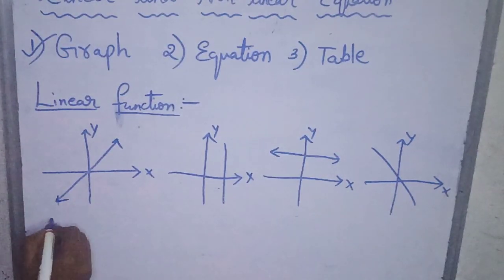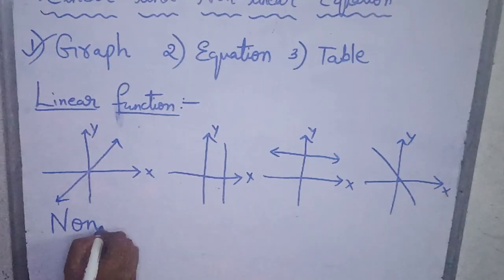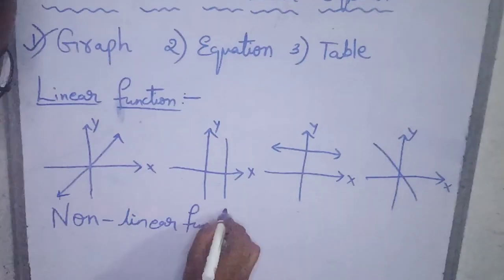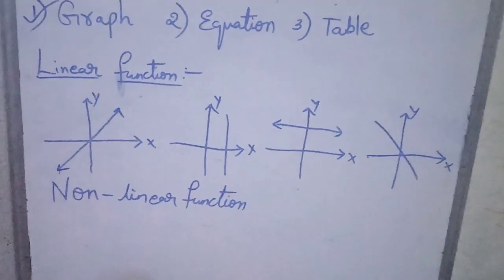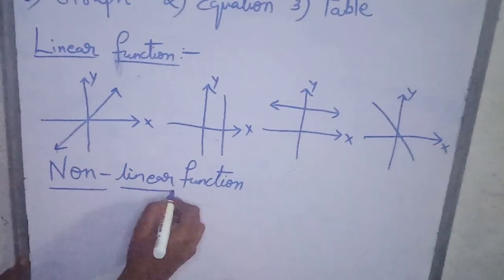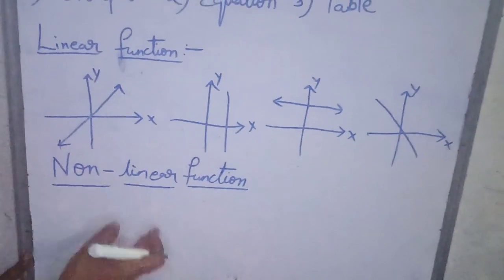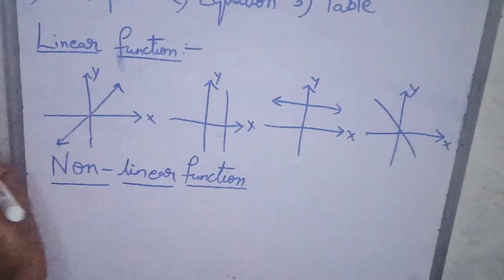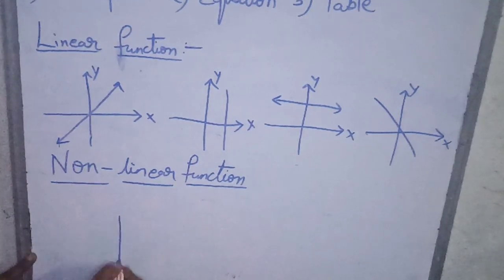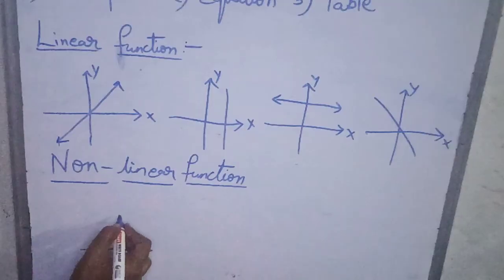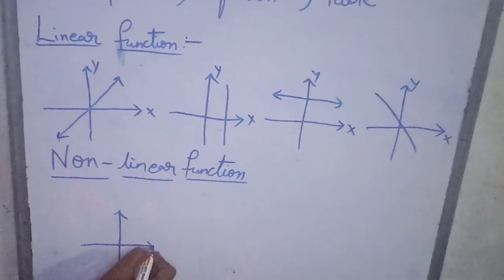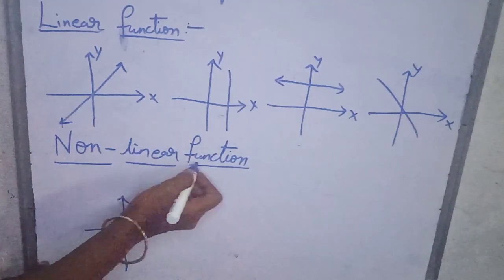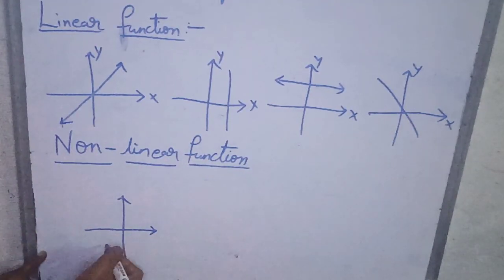Now we will see the graphs for the nonlinear function. For the nonlinear function, when it is graphed, it will not form a straight line. Other than the straight line, it will form other shapes.